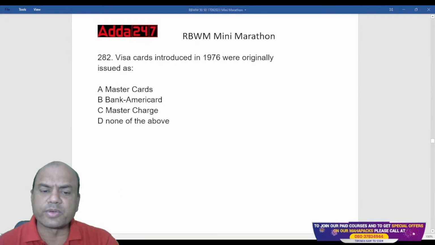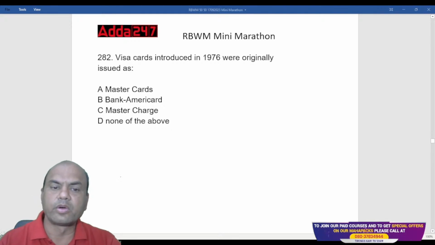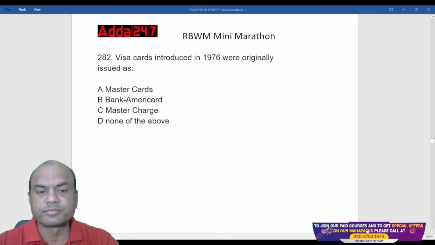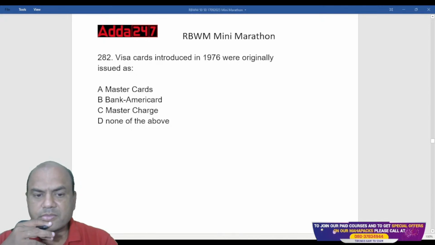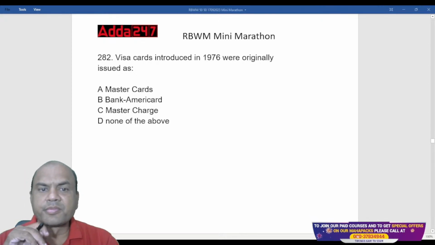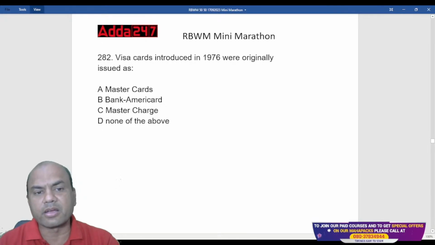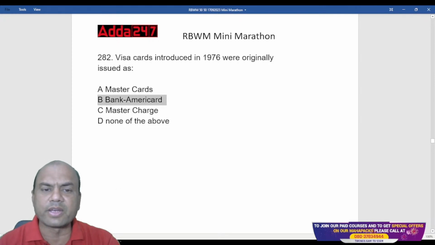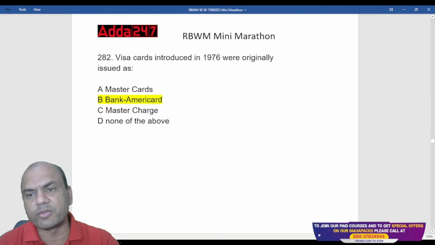So Visa cards were first issued as Bank America card. Okay, Bank of America you can call it, or Bank America card. They were issued as B. In fact, these first Visa cards were issued by Bank of America.